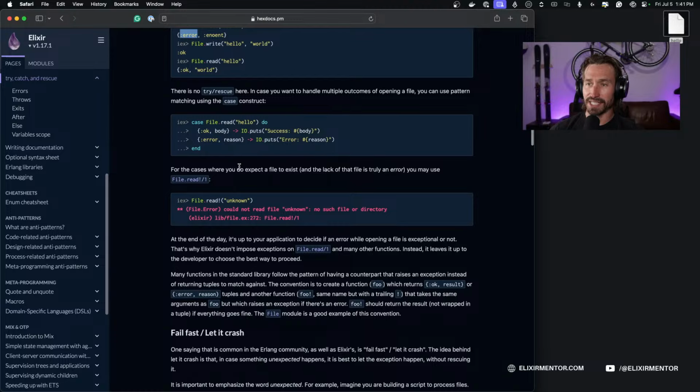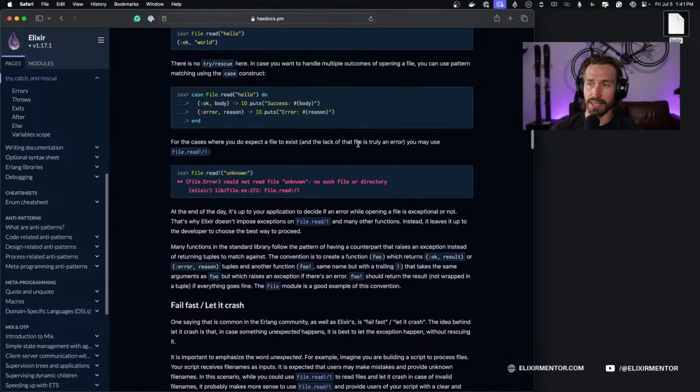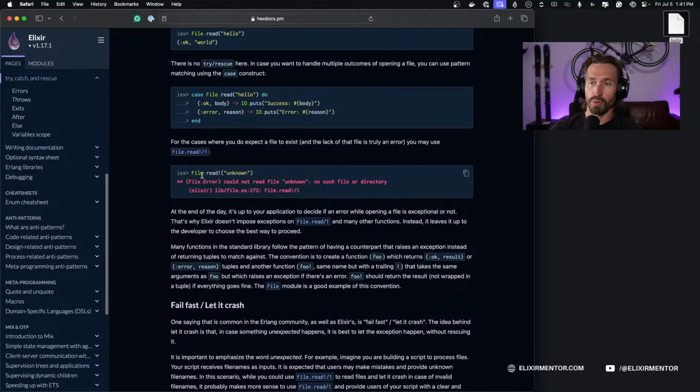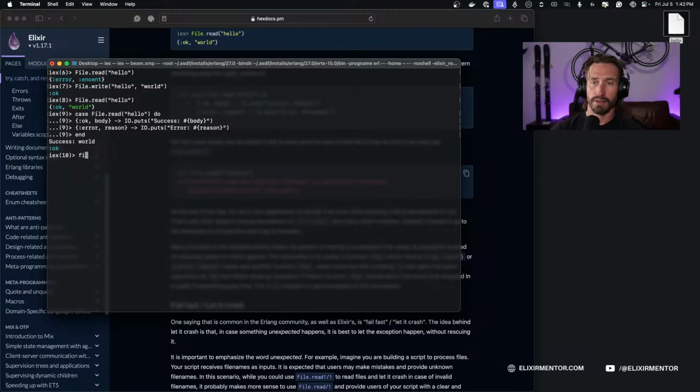Let's see. For the cases where you do expect a file to exist and the lack of that file is truly an error, you may use File.read! arity 1. When this happens, we just force the error to hit, and it won't return a tuple. So if I do File.read hello with the exclamation point.